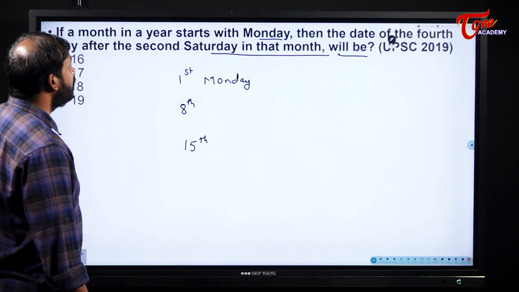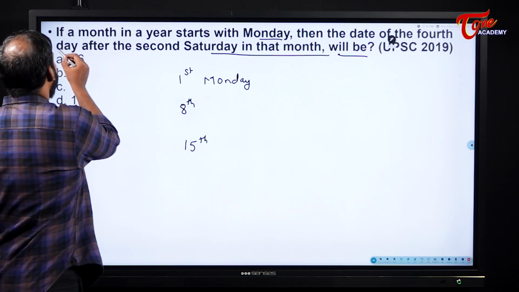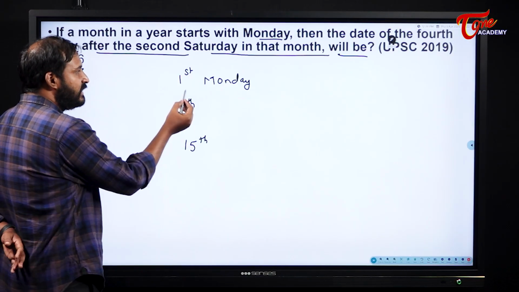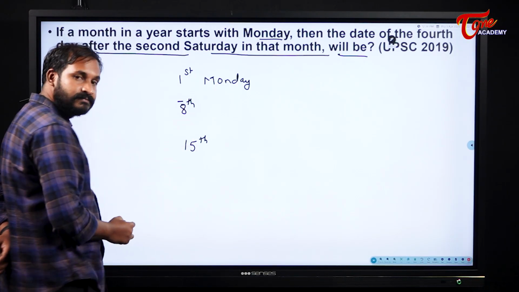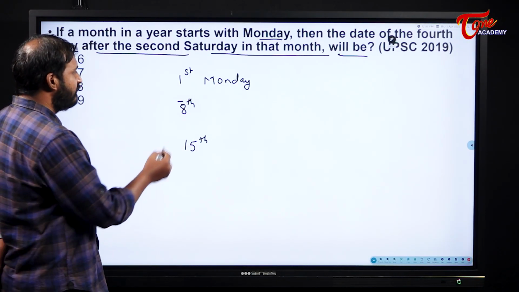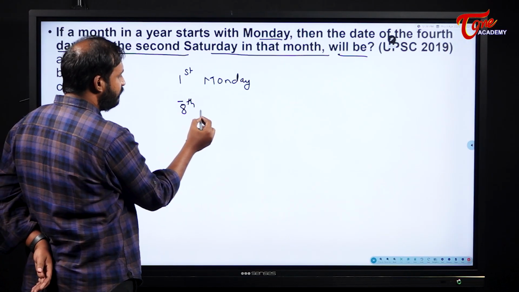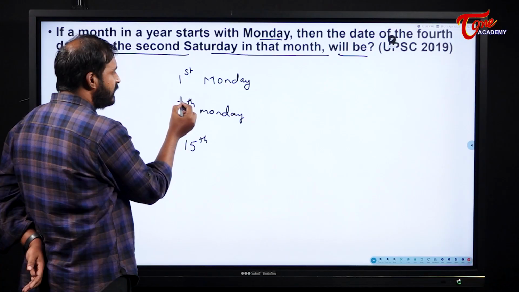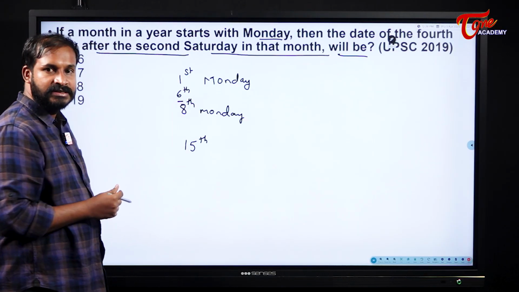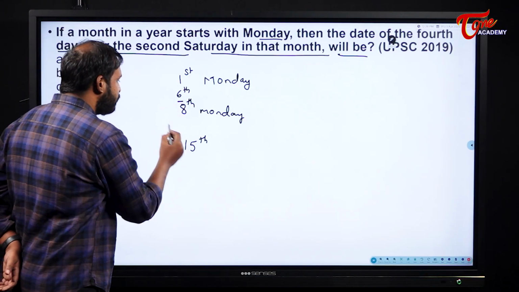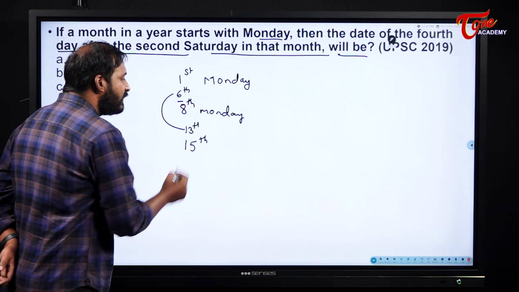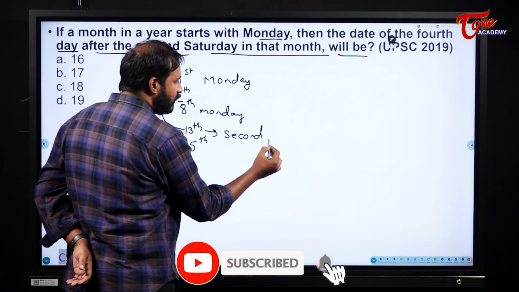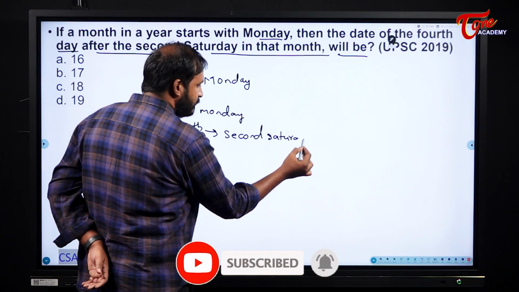Okay, next, the date of the 4th day after second Saturday. 4th day after second Saturday. See here, the first Saturday I will get here. Am I correct? 7th will be, so not 7th, if 8th is Monday, when I will have my first Saturday, 6th will be my first Saturday. So 6 plus 7, what I will have? 13th will be my second Saturday. 13th is second Saturday.